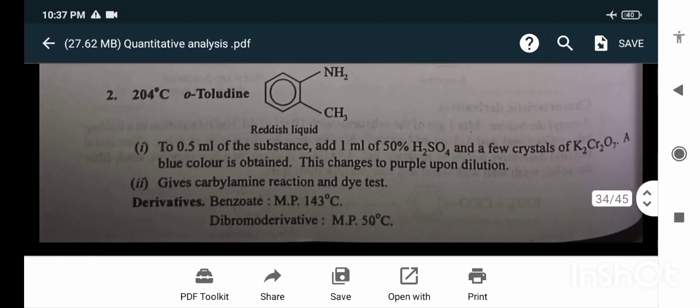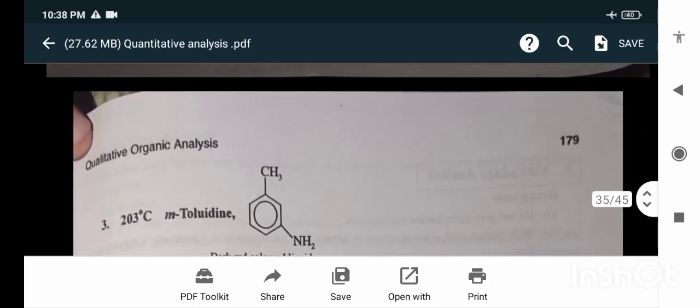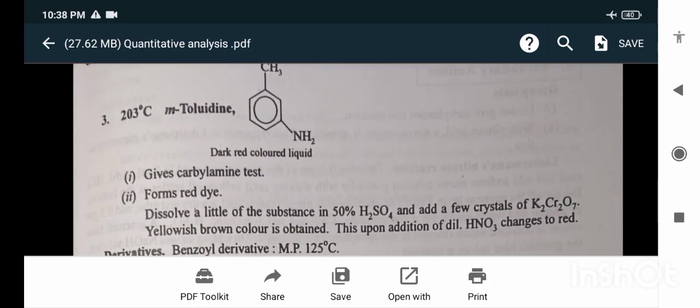Next is orthotoluidine. To 0.5 ml of the substance, add 1 ml of 50% H2SO4 and 2 drops of potassium chromate. It gives the carbylamine reaction and the dye test. The derivatives are the benzoate and the dibromo derivative. Metatoluidine gives the carbylamine test and forms a red dye.